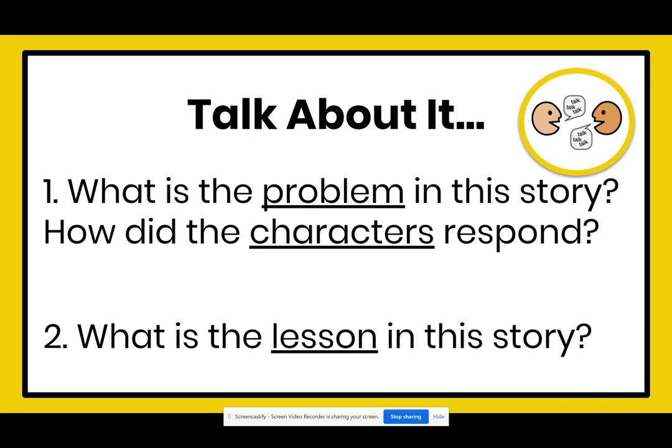I know the characters are the bear and the bee, and the problem had to do with the other character, the hunter. What lesson could we learn from how they responded to that problem? Pause the video and talk about this with a family member or friend now.